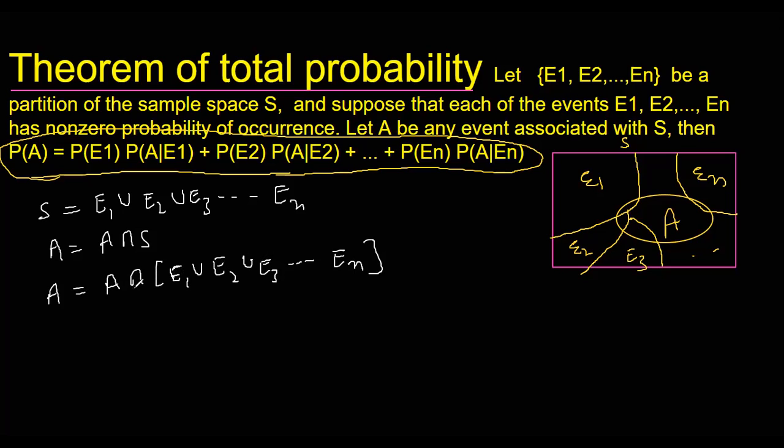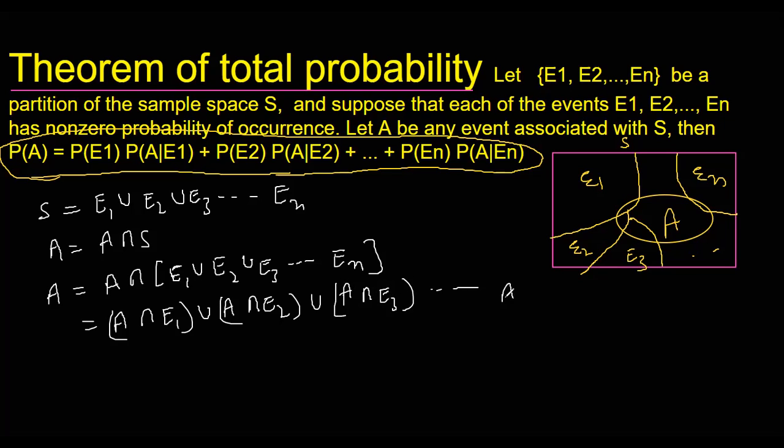Now if we apply distribution of this intersection over the union, we get A intersection E1 union A intersection E2 union A intersection E3, and this goes up to A intersection En.